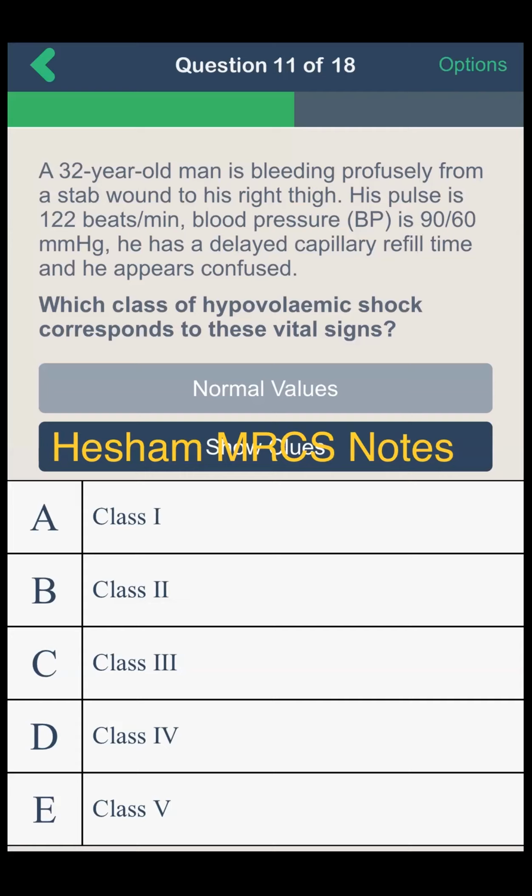Heart rate is 122, which is representative of class 3 shock, and blood pressure is 90/60. Capillary refill time is delayed and the patient is confused. That's why I think the answer is C, class 3 shock. Excellent. Once there is hypotension, it is class 3 or 4, no class 5. The heart rate here is more than 120 and less than 140, so it is class 3 shock.